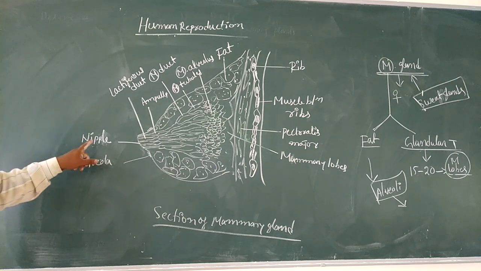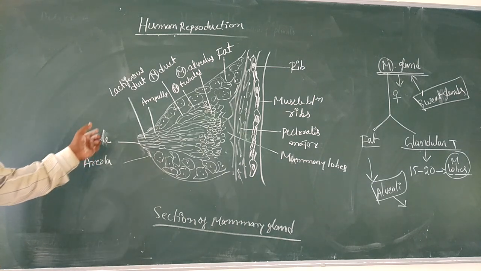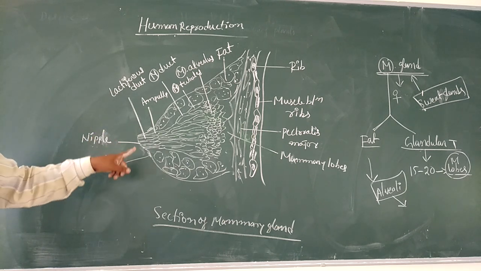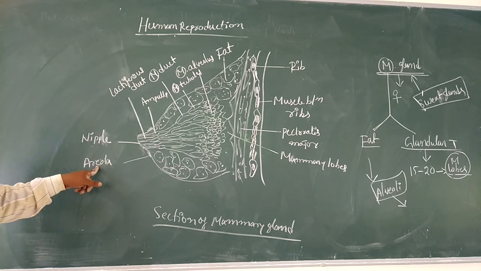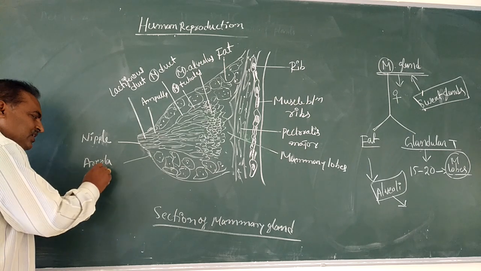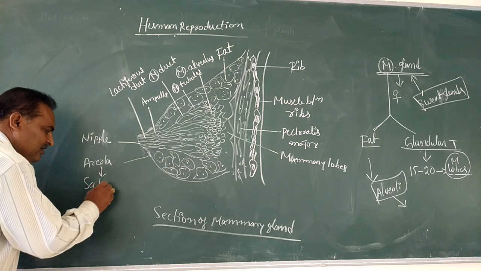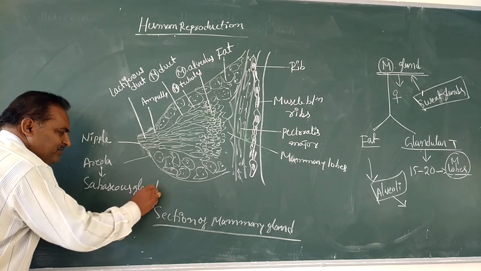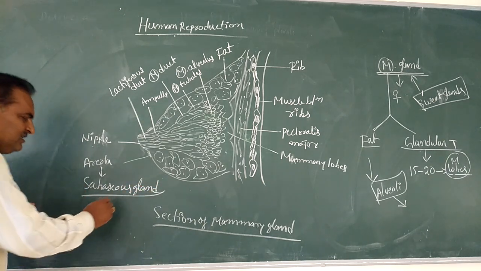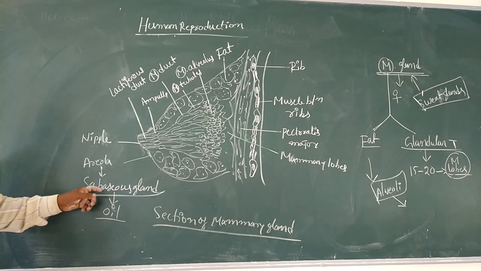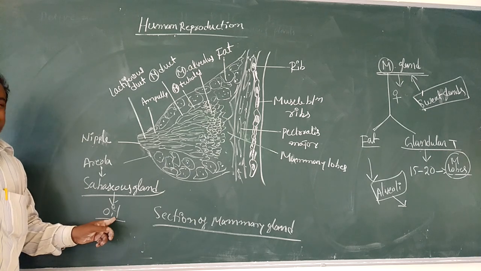Here the nipple is the erectile part. Around the nipple, there is a dark colored pigmented circular region called the areola. The areola contains sebaceous glands, which secrete oily secretions.